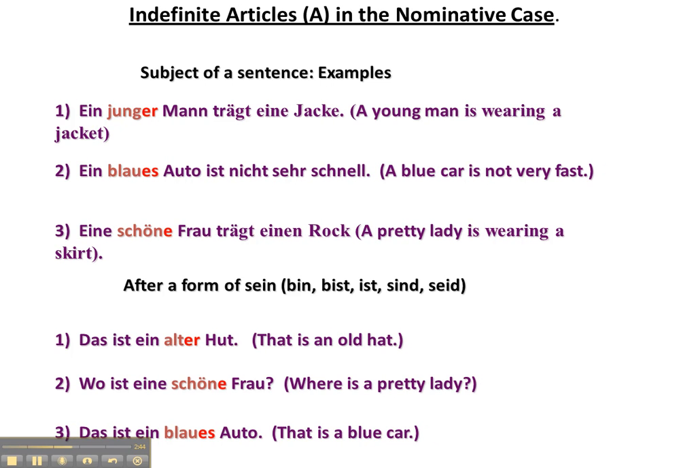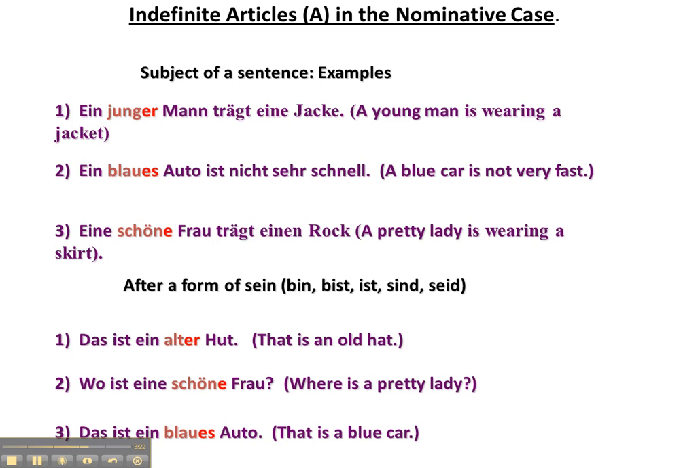Indefinite articles in the nominative case. Something can be nominative because it is the subject of the sentence. Instead of saying the young man, let's say a young man. So now we're switching to an indefinite article. When you're using indefinite articles in the nominative case, the adjective ending must reflect the gender of the noun that follows it. For example, in number 1, man is a masculine noun, so a der word. So an er is added onto the adjective.